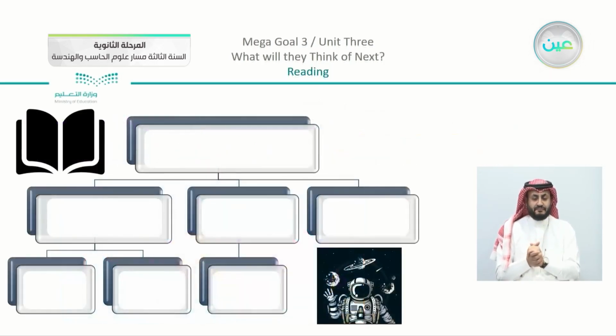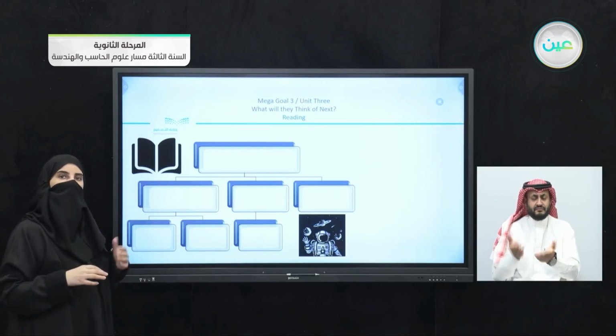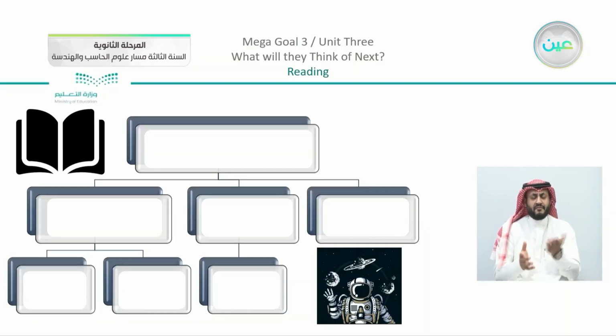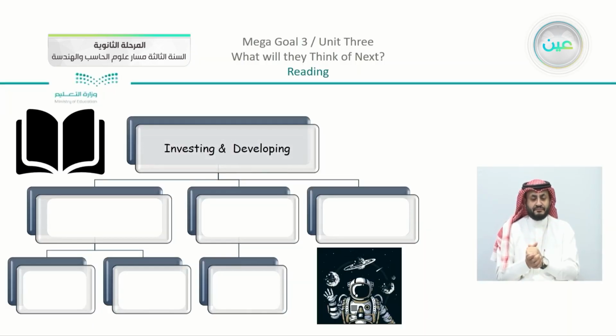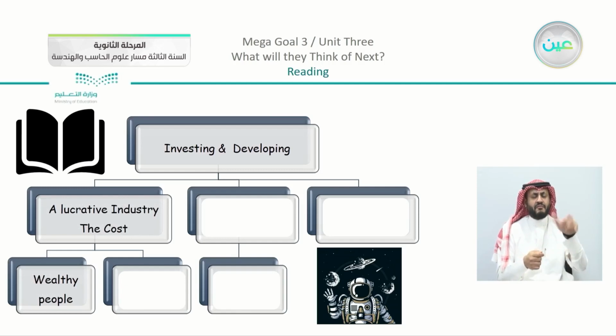Now we have reached the very end of our reading passage. Just write here in a graph the details that we talked about. You can see that it is about investing and developing. Now they are thinking about plans and what they can do as businesses in space. This is divided into a lucrative industry or in the cost, which is for wealthy people at the moment.